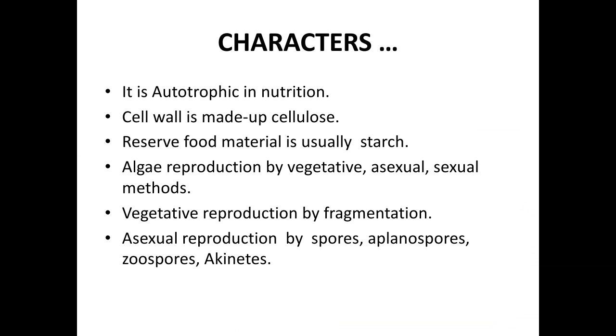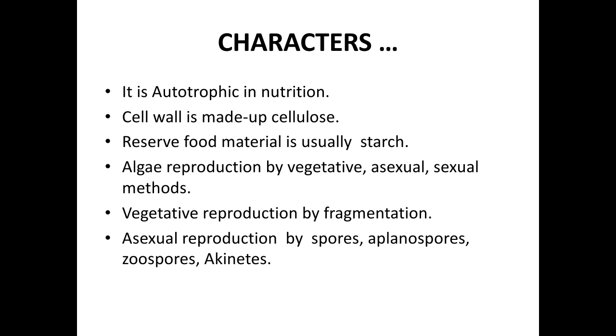Now algae reproduces by vegetative, asexual and sexual methods. Vegetative reproduction generally takes place by the fragmentation method.